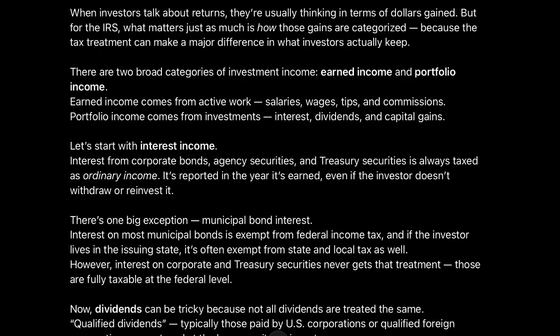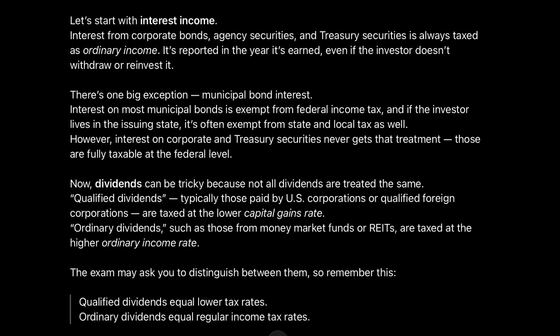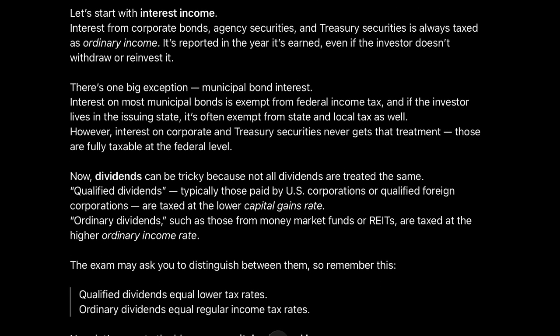There are two broad categories of investment income: earned income and portfolio income. Earned income comes from active work: salaries, wages, tips, and commissions. Portfolio income comes from investments: interest, dividends, and capital gains. Let's start with interest income. Interest from corporate bonds, agency securities, and treasury securities is always taxed as ordinary income. It's reported in the year it's earned, even if the investor doesn't withdraw or reinvest it.